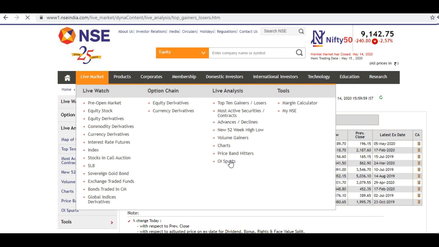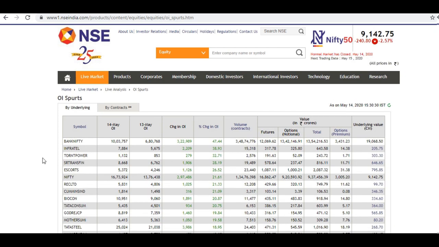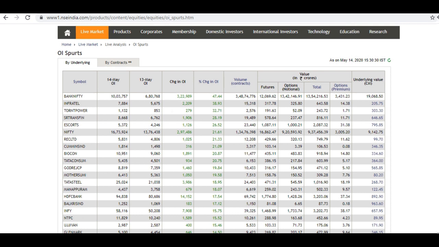If you look at the OI spurts, here you can see the change in the OI. If there is an increase in OI and also an increase in price, it means more traders are going long in a particular stock. More long positions have been created, so you can look for buying positions the next day. Or if there is a huge fall in the OI, then you can look for selling positions for the next day. These are a few strategies used for selecting the stock for the next trading session.